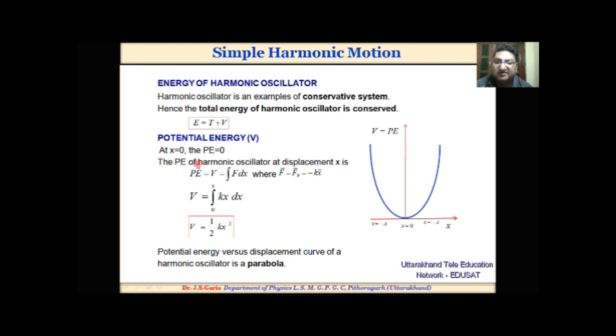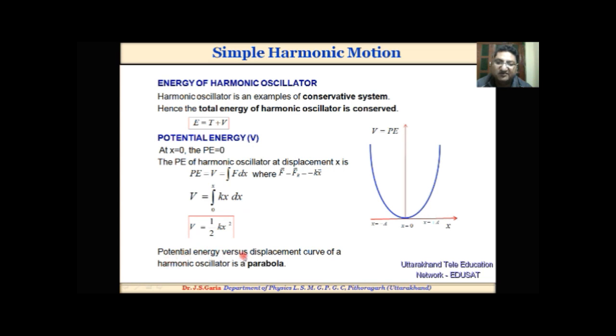The potential energy of a harmonic oscillator at displacement x is defined by V = ∫F dx, where F is the restoring force, and that is V = ∫₀ˣ kx dx = ½kx².